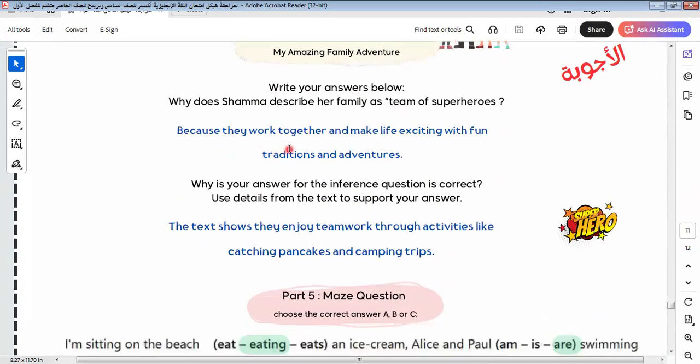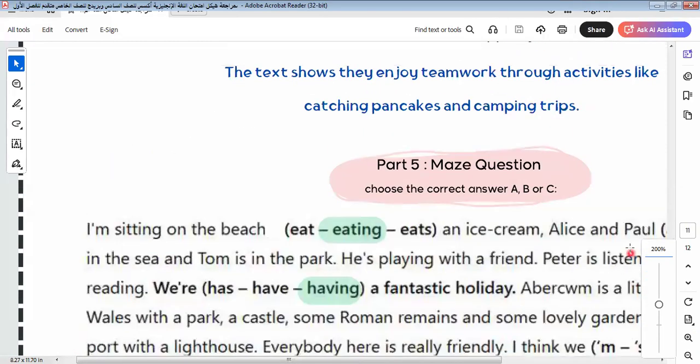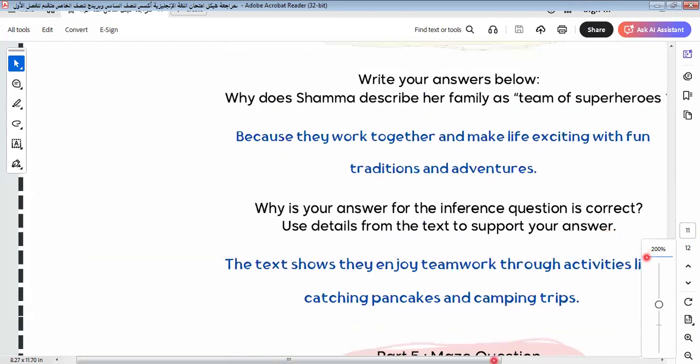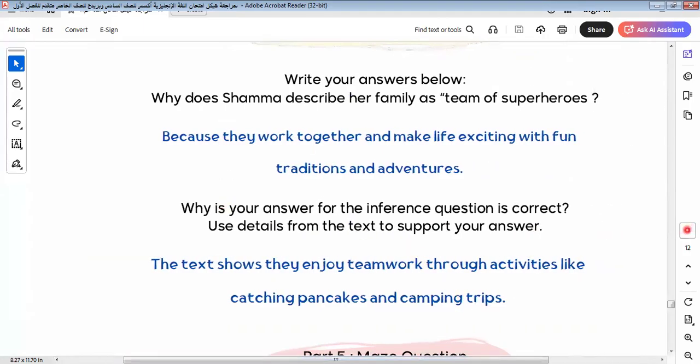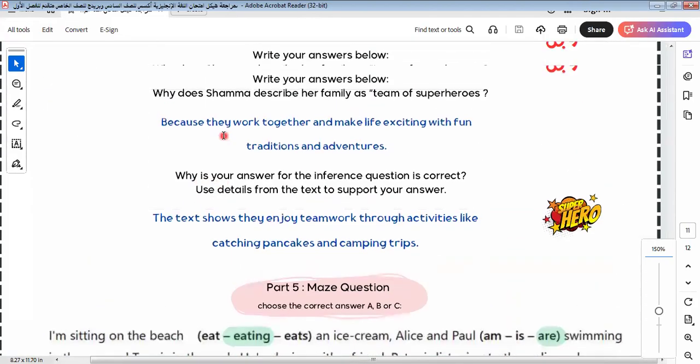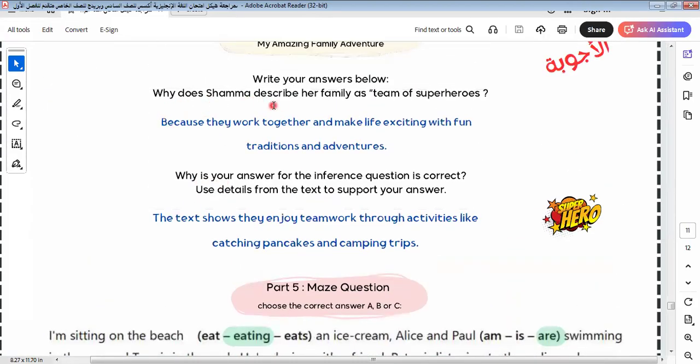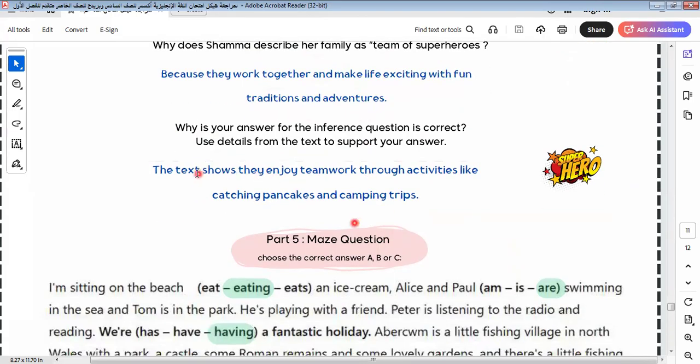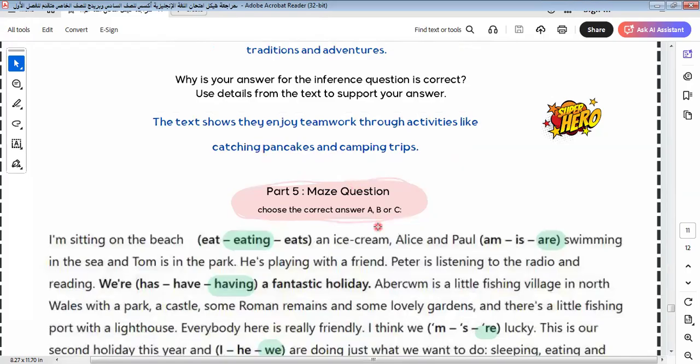Here we say these are the answers about the comprehension that we answered before. Why does Chama describe his family as a team of superheroes? Because they make life exciting, as we told you during the comprehension, with traditions and adventures. The text shows they enjoy teamwork through activities like making pancakes and camping trips.